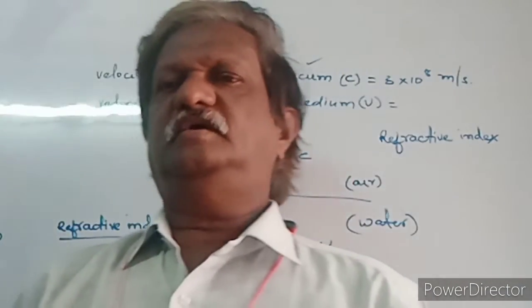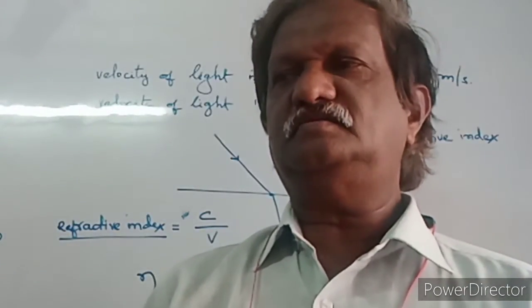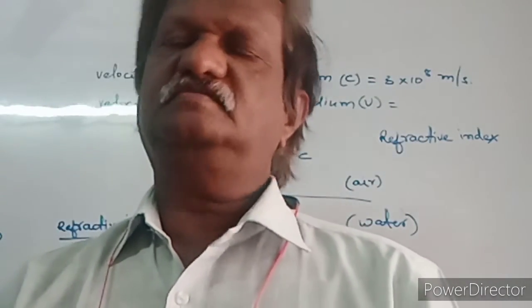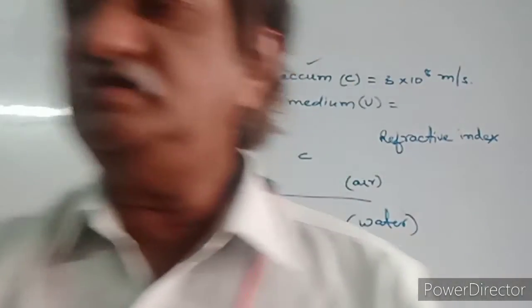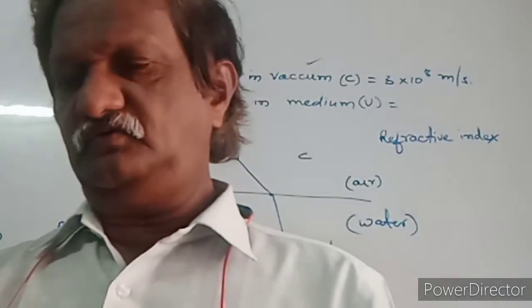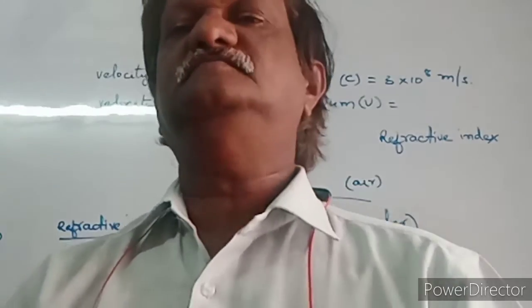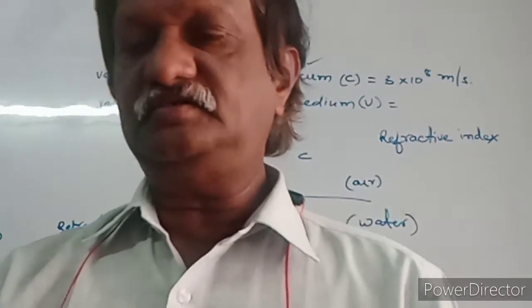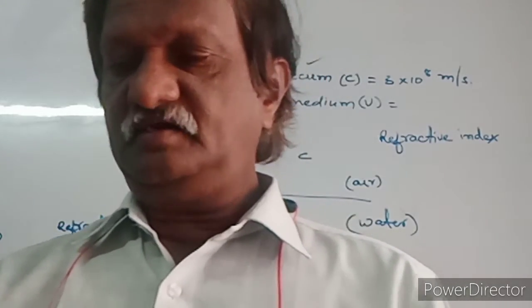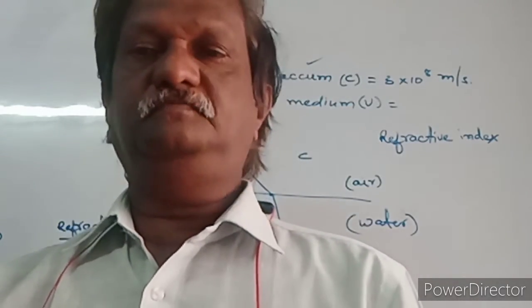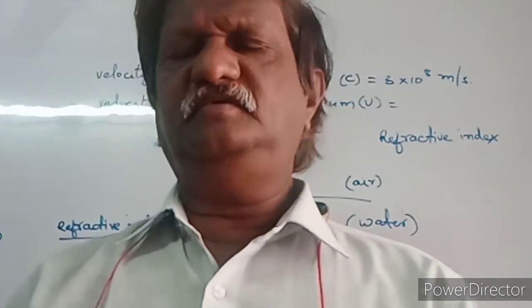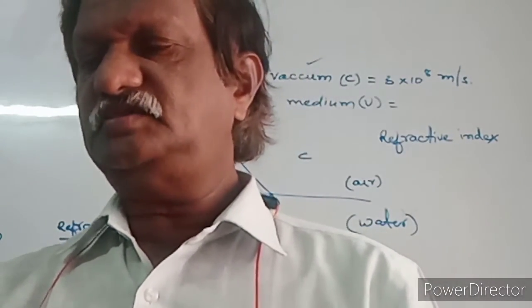By this we can say that every substance which acts as a medium has some refractive index value. For example, the refractive index of air is 1.0003, of ice is 1.31, and of water is 1.33. Every substance has some refractive index value.